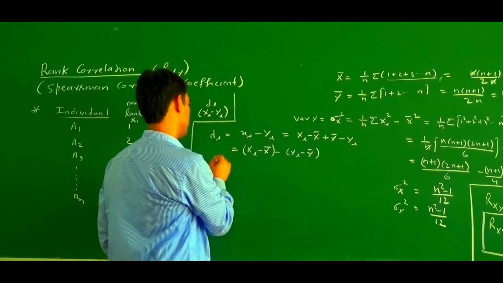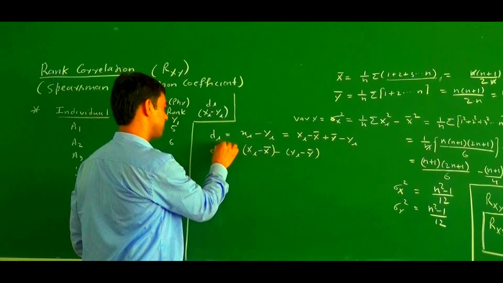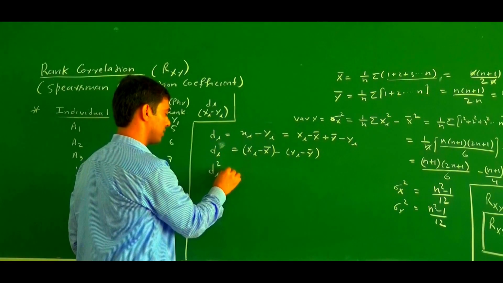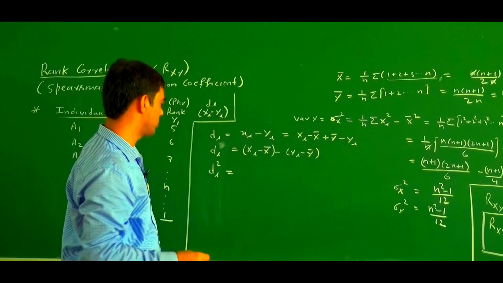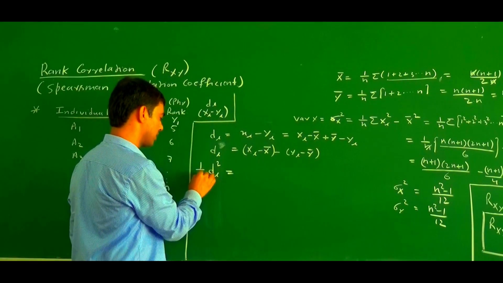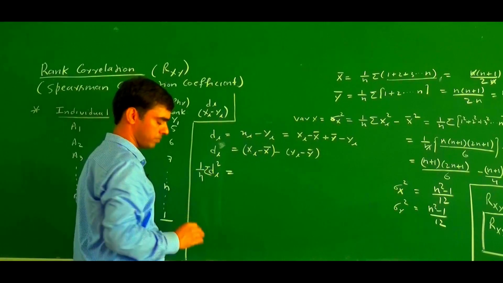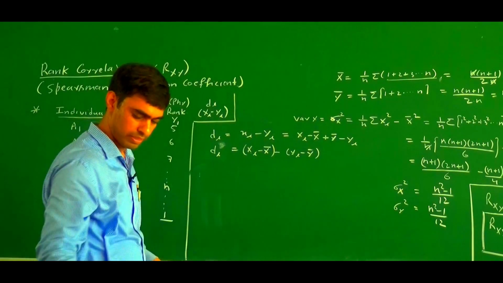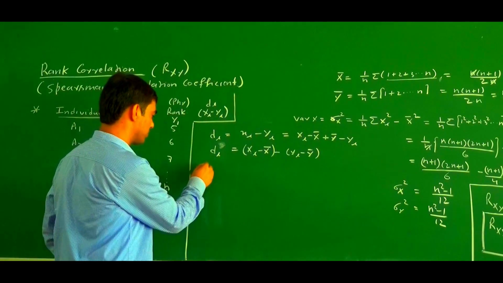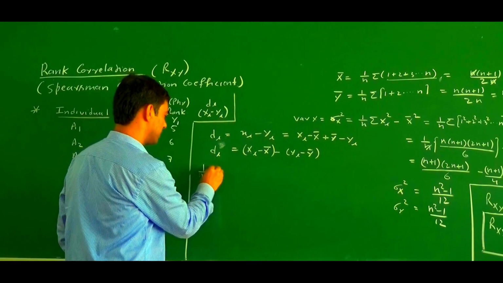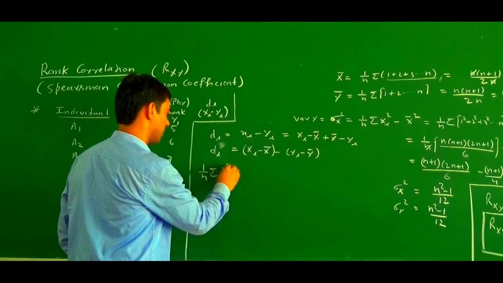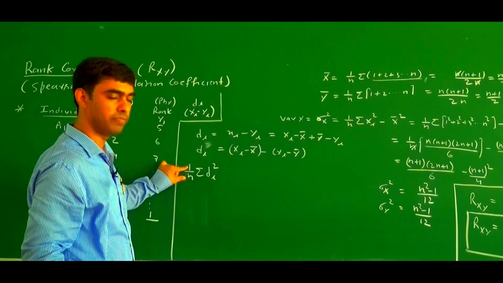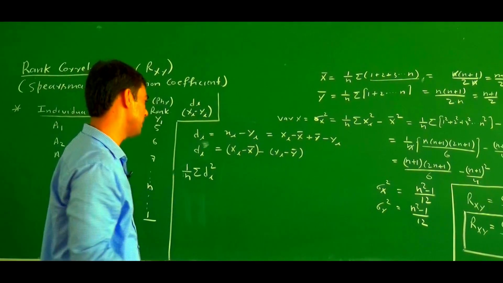Now we find the square of di, the square of this one on both sides. Di square and 1 upon n. Here we write 1 upon n summation of di square. What is the meaning of this? The meaning is 1 upon n summation of di square: we find the di square, then we find the summation and multiply by 1 by n.